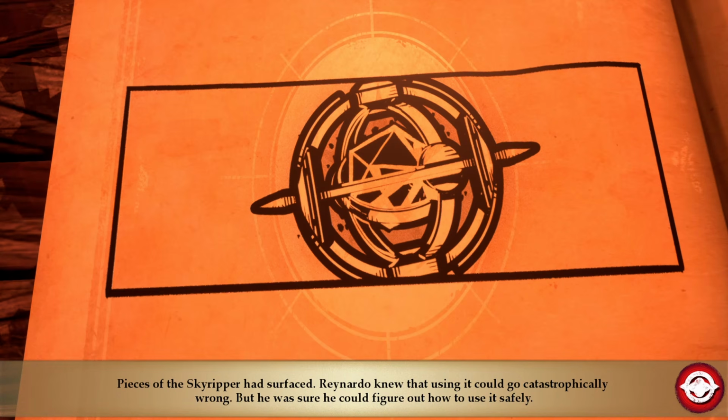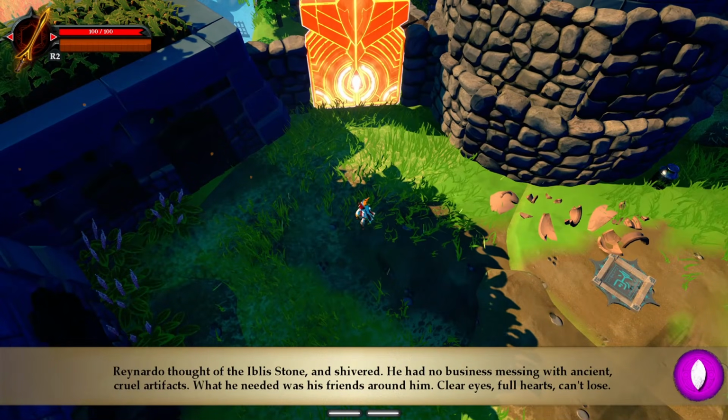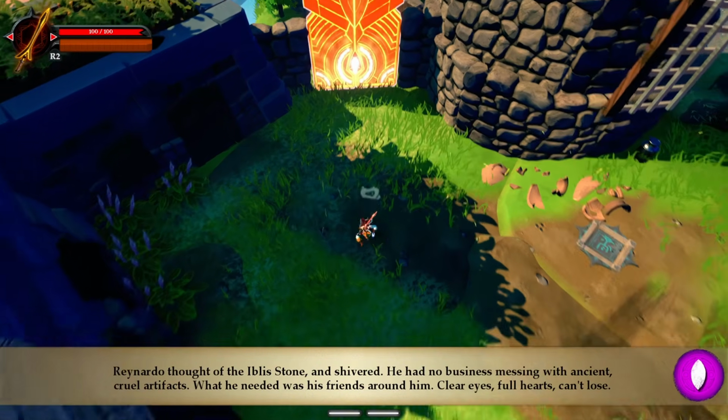Reynardo knew that using it could go catastrophically wrong. Reynardo thought of the Iblis stone and shivered. He had no business messing with ancient, cruel artifacts.